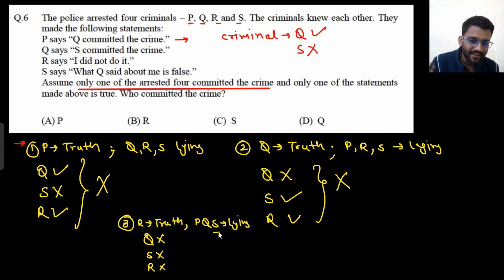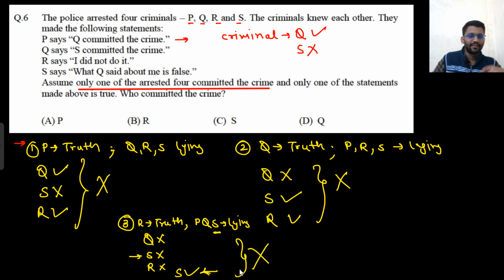But here S is lying. S is saying that what Q said is false, but S is lying, so what Q said is true. That means S committed the crime. But initially it was said that S did not commit the crime, and here they are saying that S committed the crime. That means this also is eradicated.